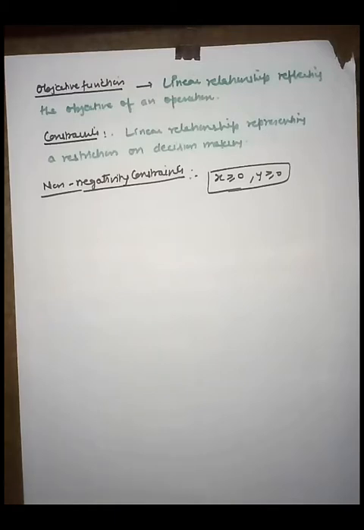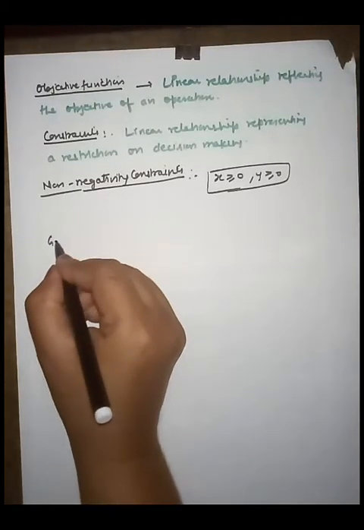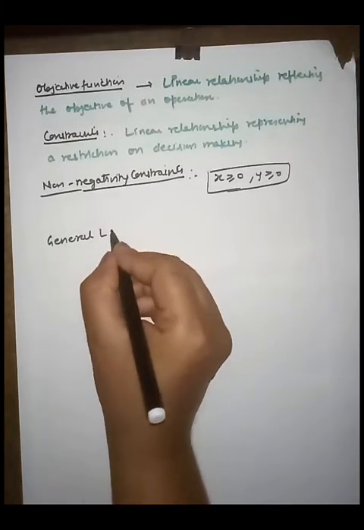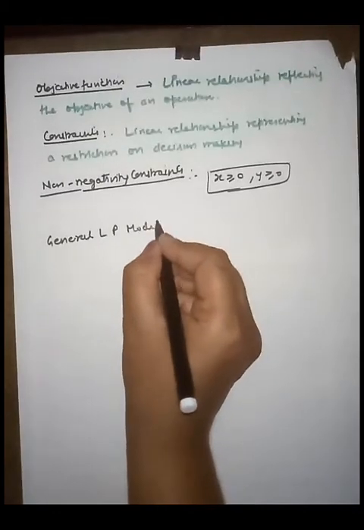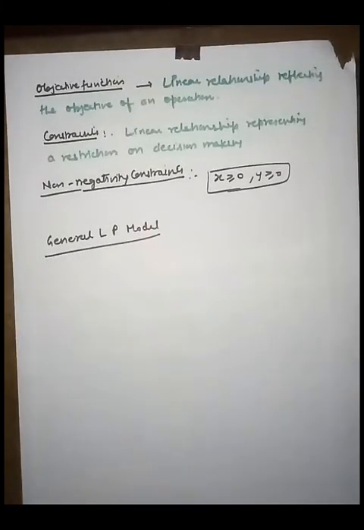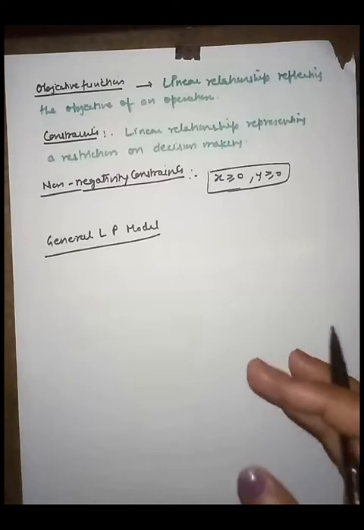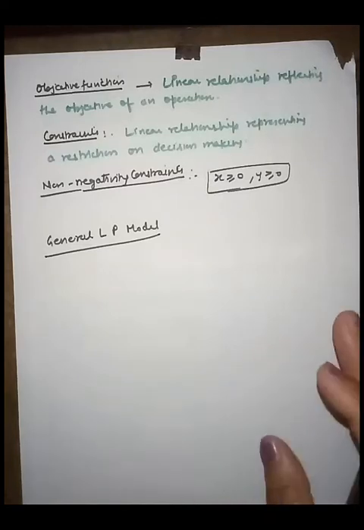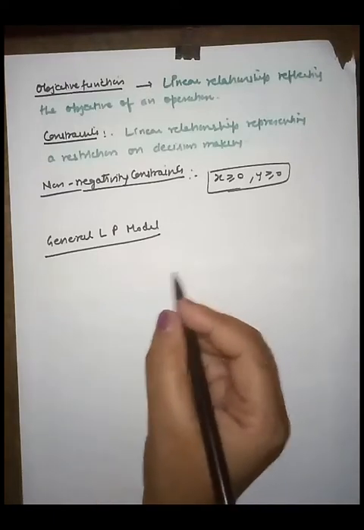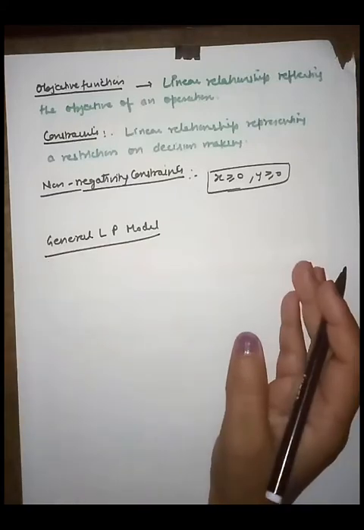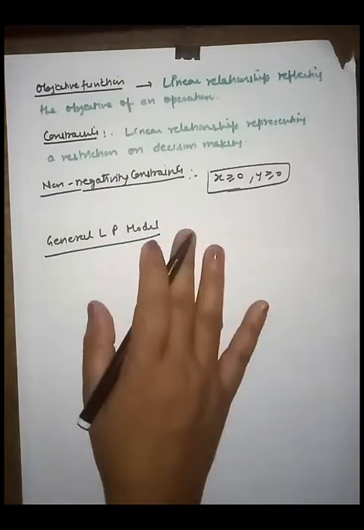Now the general LP model. What type of representation is called the LP model? Friends, a general representation of the LP model is in the form of n variables and m constraints.